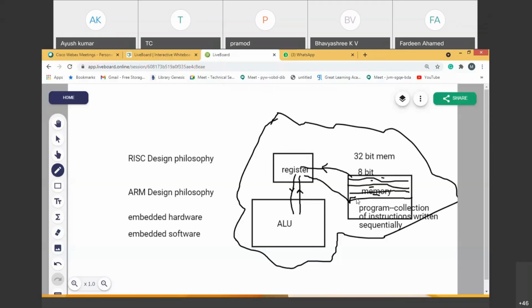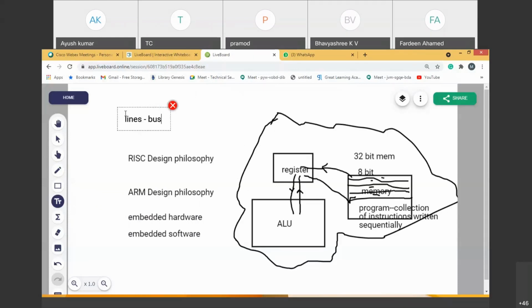But it is actually a complex process. What is the complexity? I need to explain these lines that I have connected. What are these lines? I'll call them buses.